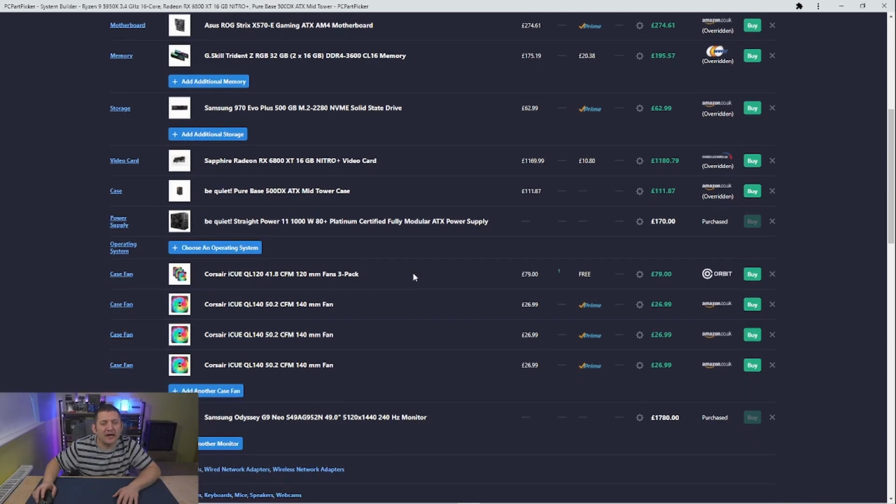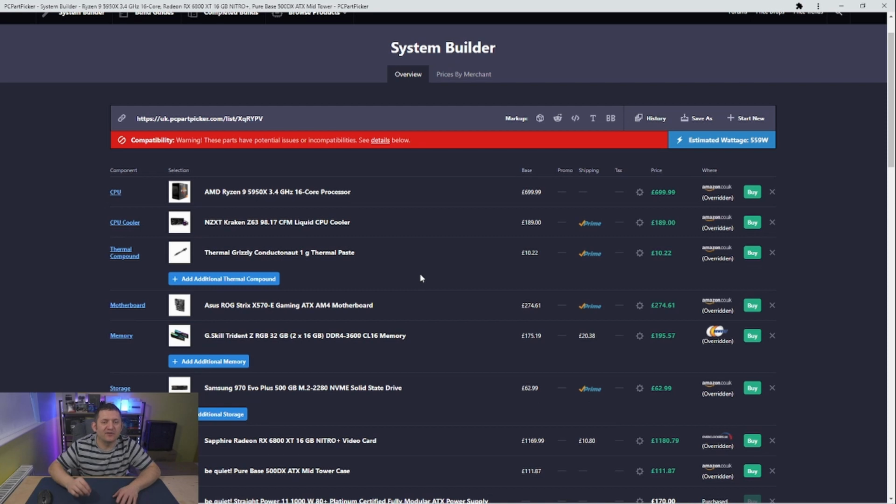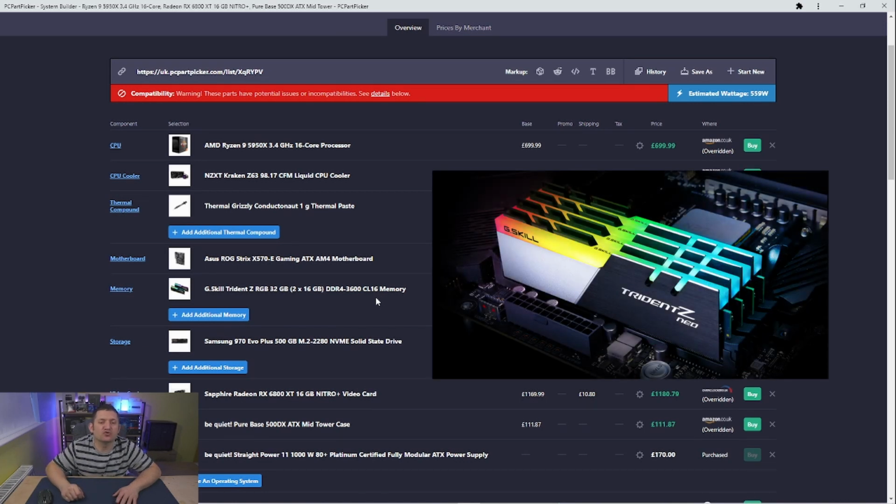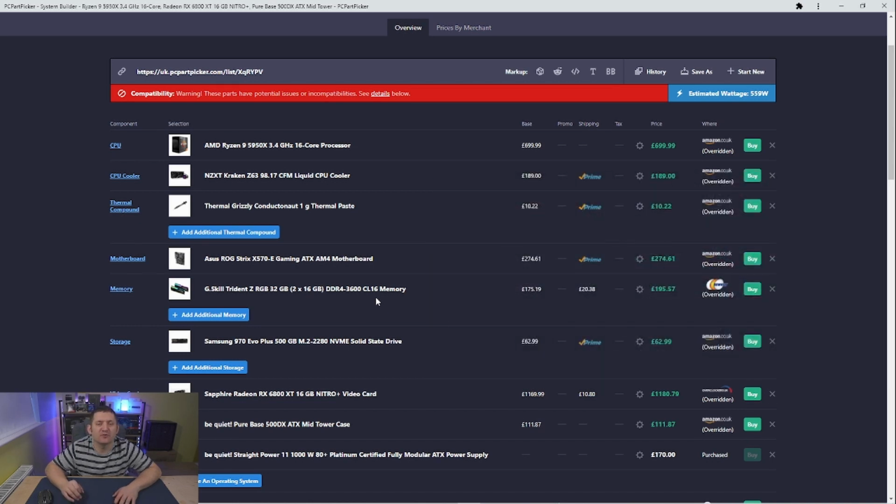So as you can see, we've got the AMD Ryzen 5950X, the ROG Strix X570 gaming motherboard. Now the G.Skill Trident Z RGB 32 gig. That was a purchase I made from Newegg. I had to get that imported in from America.